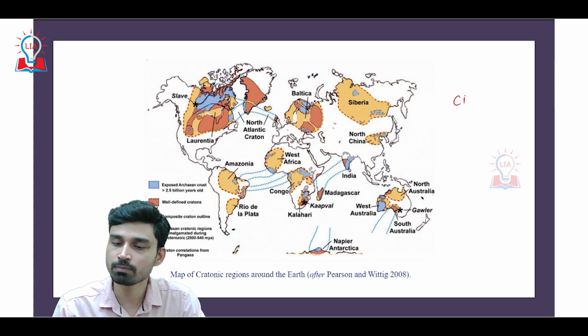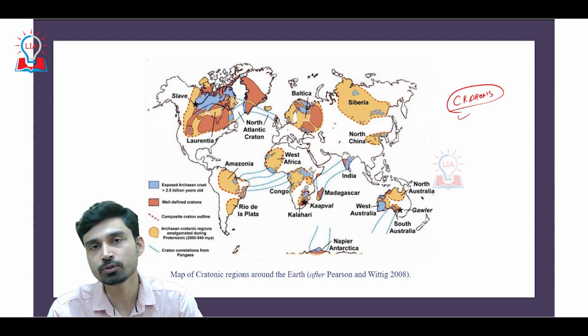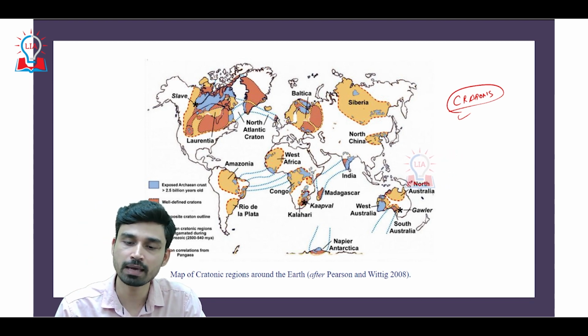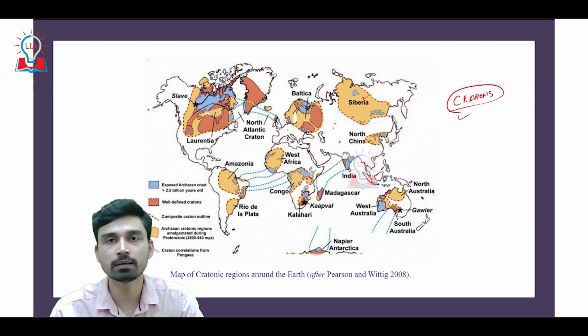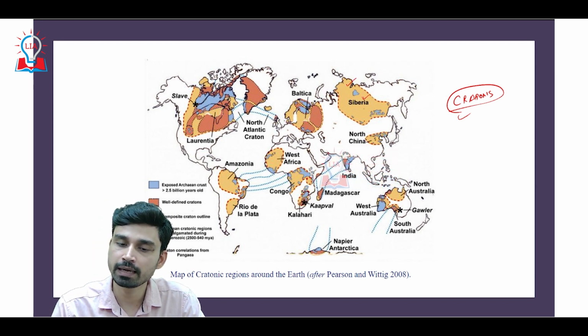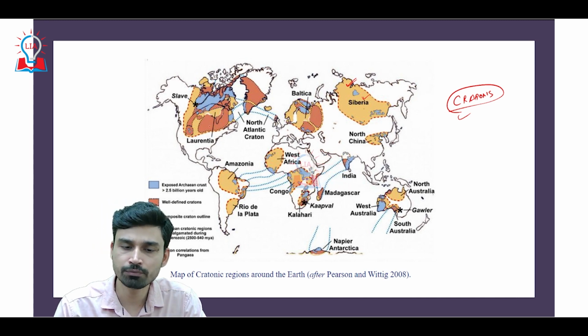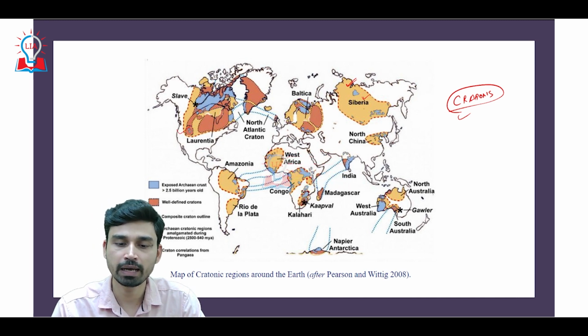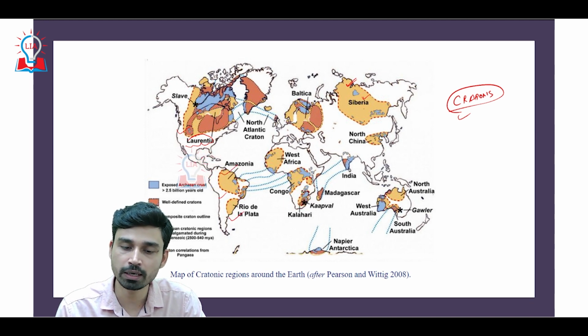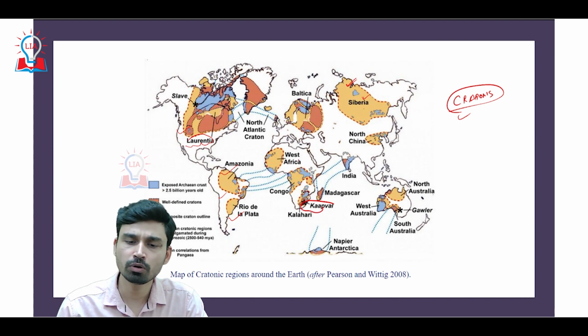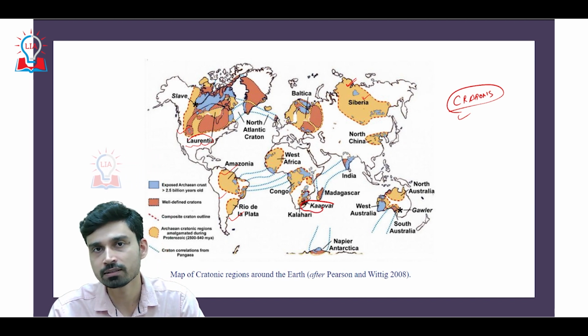We have discussed a term, cratons. Today's continents are also part of the earlier cratons. For example, if you look at the Eurasian continent, especially the Asian part of Eurasia, and the large landmass of Russia, here we can see the evidence of the Siberian craton. Similarly, in the landmass of North America we have the evidence of the Laurentian craton. In South America, we have the Amazonia craton and the Rio de la Plata craton. In Africa, you have the very important Kaapvaal craton.